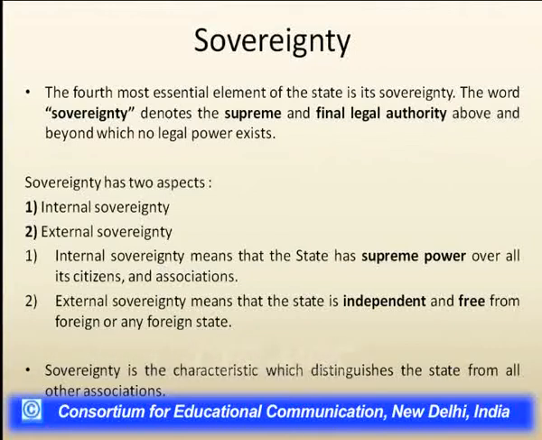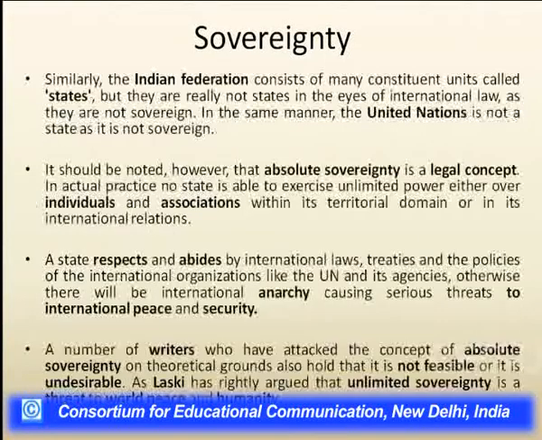As we can say, before independence, India was not a state because it was ruled by the British, and it did not have sovereignty. Similarly, the different states of the Indian Federation are also called states, but they are not sovereign. So we can't call those states a different state or different country. In fact, the United Nations also cannot be called a state because it is not a sovereign entity.